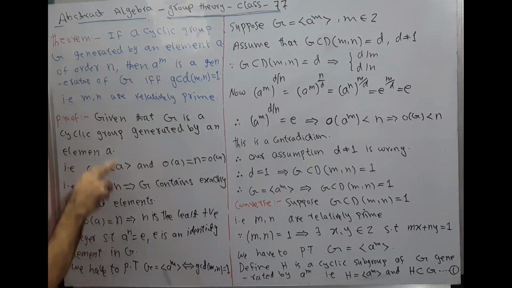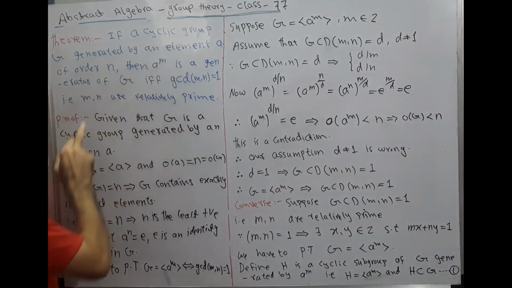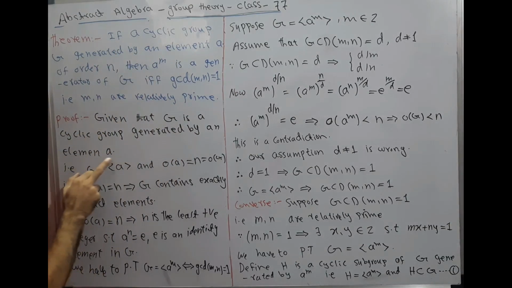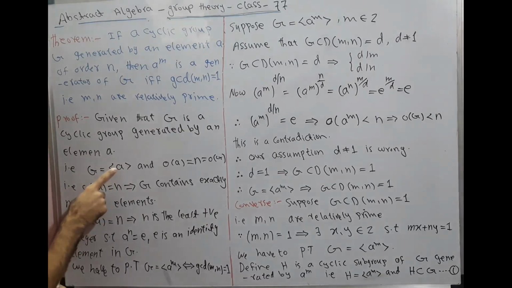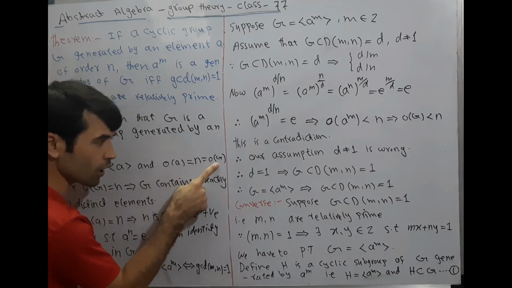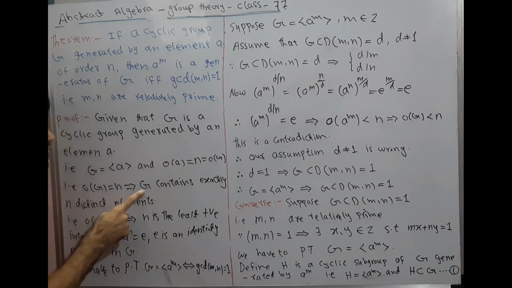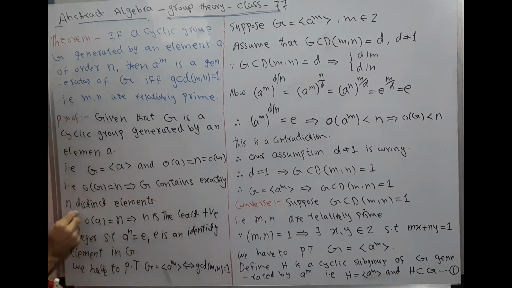First, we analyze the theorem. Given that G is a cyclic group generated by an element a. That is, G is equal to the cyclic group generated by a. And order of a is equal to n, which is equal to order of G. That is, order of G is equal to n. This implies G contains exactly n distinct elements.